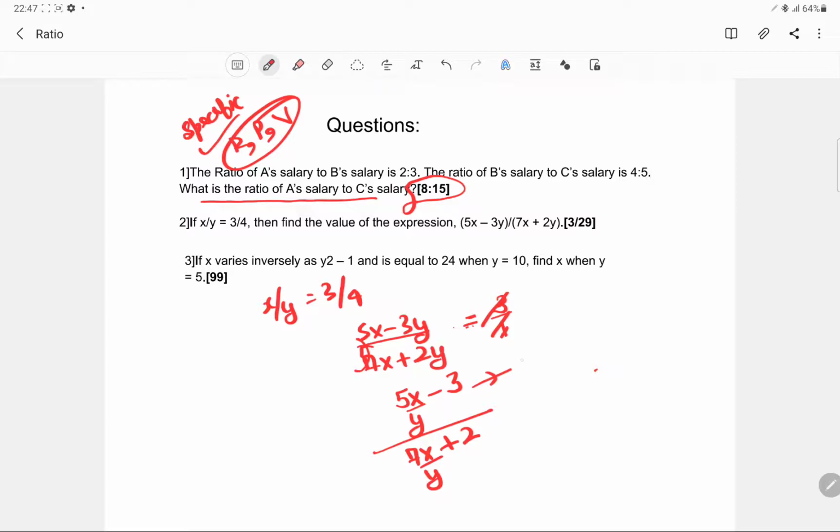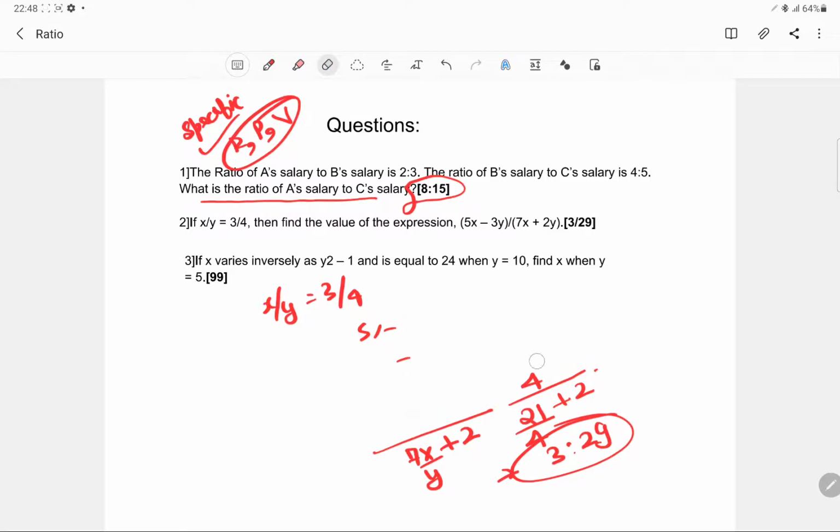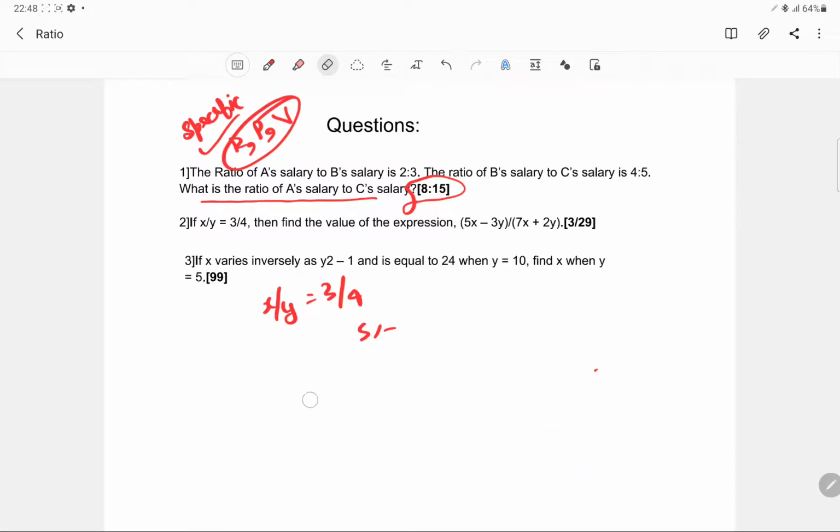So this is 15 by 4 minus 3 upon 21 by 4 plus 2. This is nothing but 3 is to 29. So you will get the answer from here. It was basically used to show you that in proportions you can have the application of componendo and dividendo to solve for x and y.